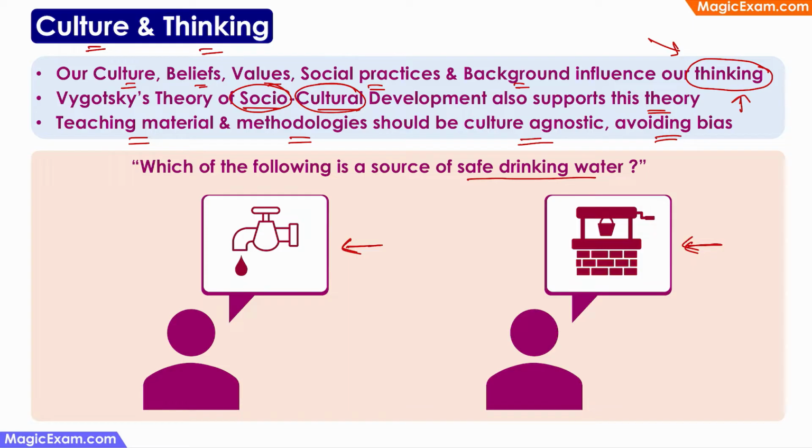Therefore, when I'm setting questions for an exam, they should not have any bias. I should assume and I should take into consideration that there will be children of different backgrounds and different cultures who will be taking this exam. Therefore, the teaching material, the assessment material and the methodologies that I'll use must not have any kind of bias based on culture. So that is the connection between culture and thinking.